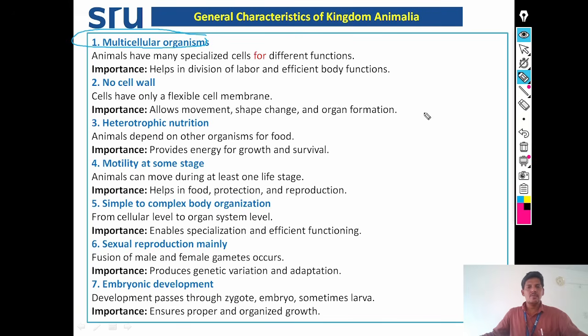There is no cell wall in the body of the organisms which belong to the kingdom Animalia. Cells have only a flexible cell membrane. No cell wall allows movement, shape change, and organ formation in them. Heterotrophic nutrition: animals depend on other organisms for their food. This provides energy for their growth and survival.